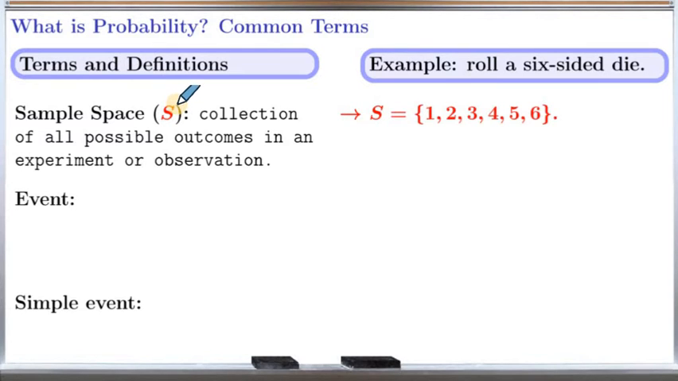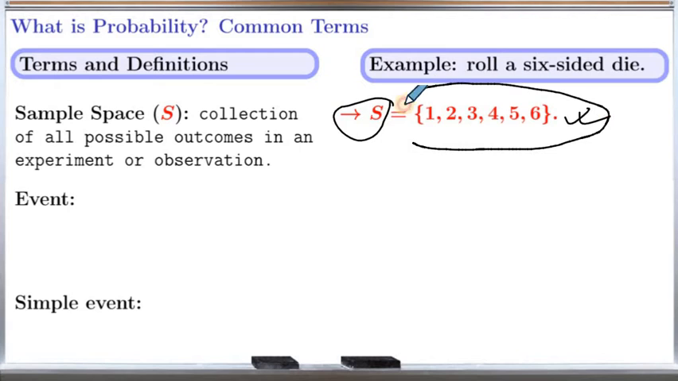Now let's look at an example. When we roll a 6-sided die, this is an example of a sample space. It is denoted by S, and this is the sample space.